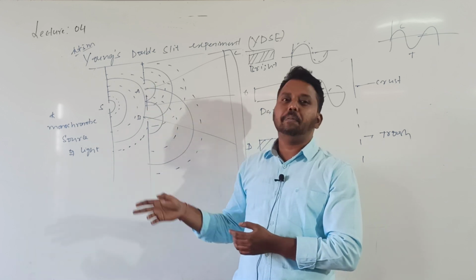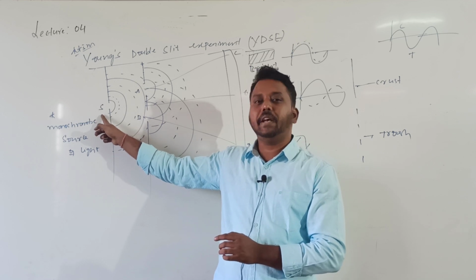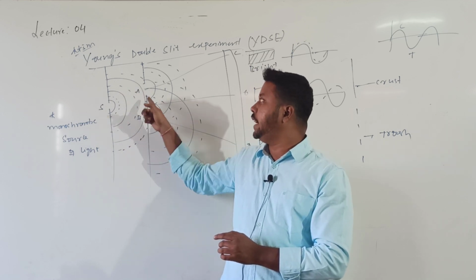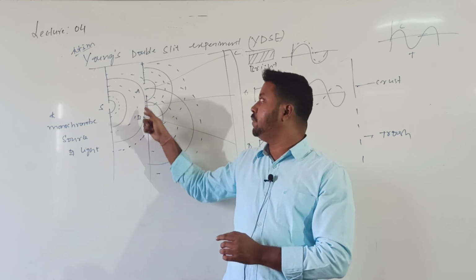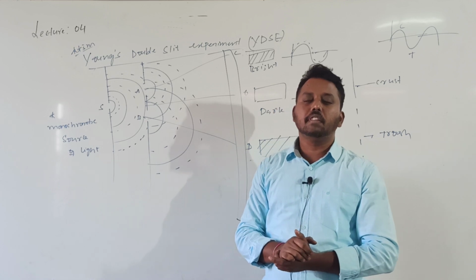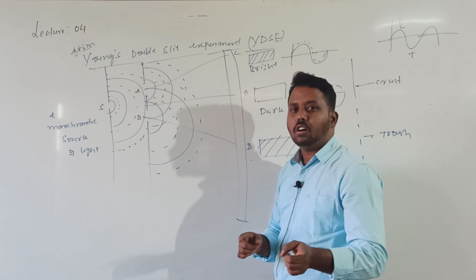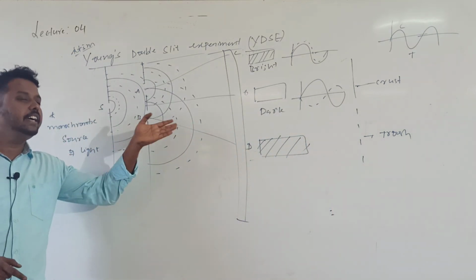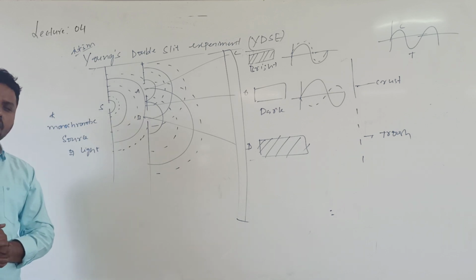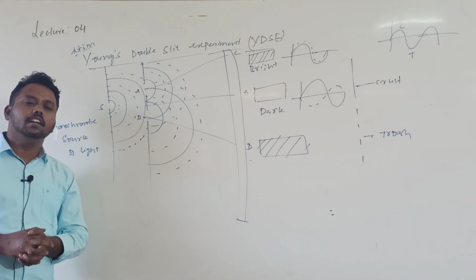The light coming from A and B only is superimposing. Actually, if there is any change in phase coming from S, there will be an equal change in the light coming from A and B. So that's why the phase difference between the light coming from A and B will always remain 0. In order to get interference, we know the phase difference should be either 0 or constant. So here the phase difference will be 0. That's why we will get an interference pattern. Are you getting it?